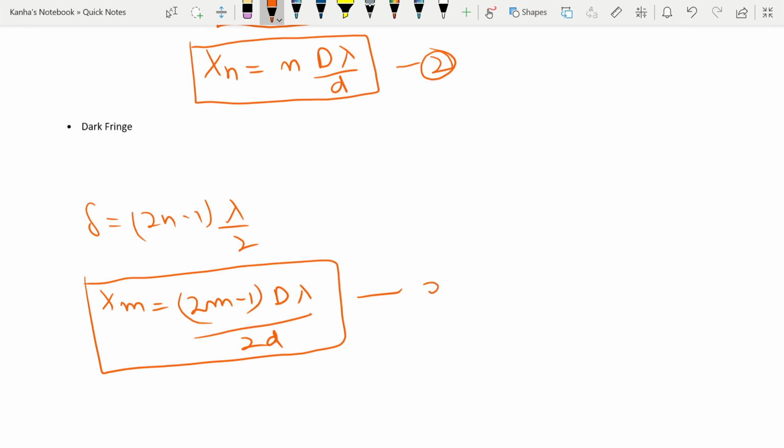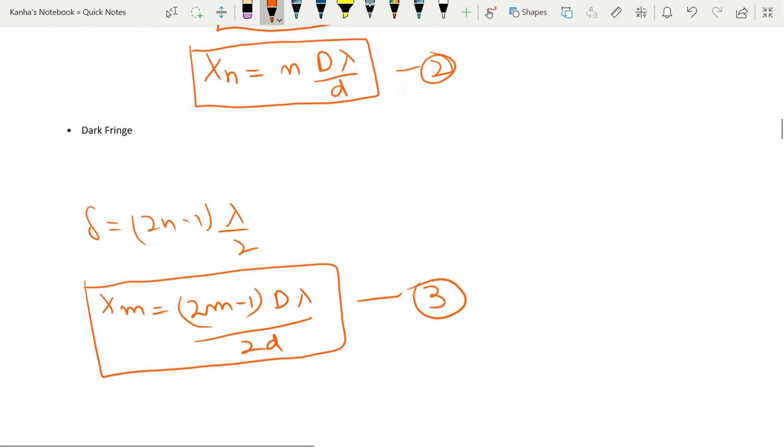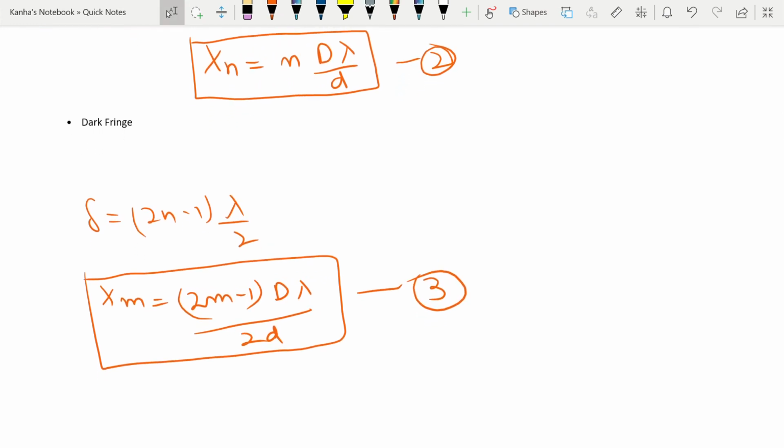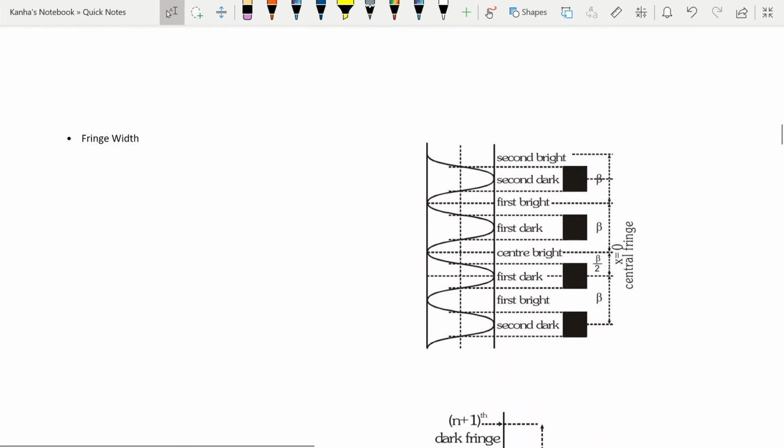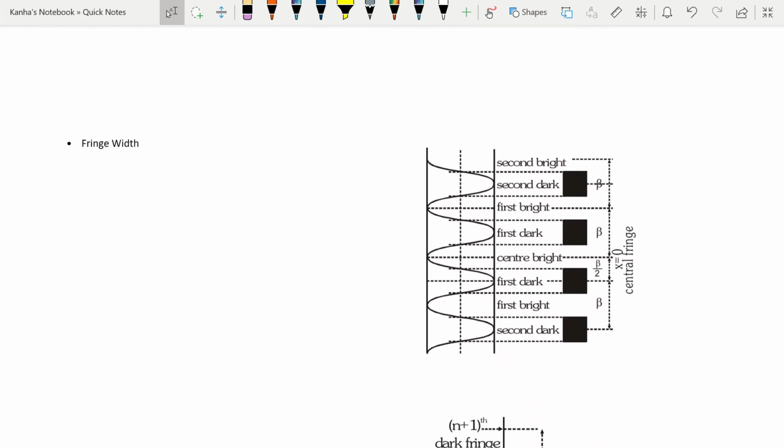So this is the third equation that you should definitely remember from this. Next comes something known as the fringe width. Now I have given you the interference pattern on the screen on the right. The distance between two successive bright or dark fringes is known as the fringe width.